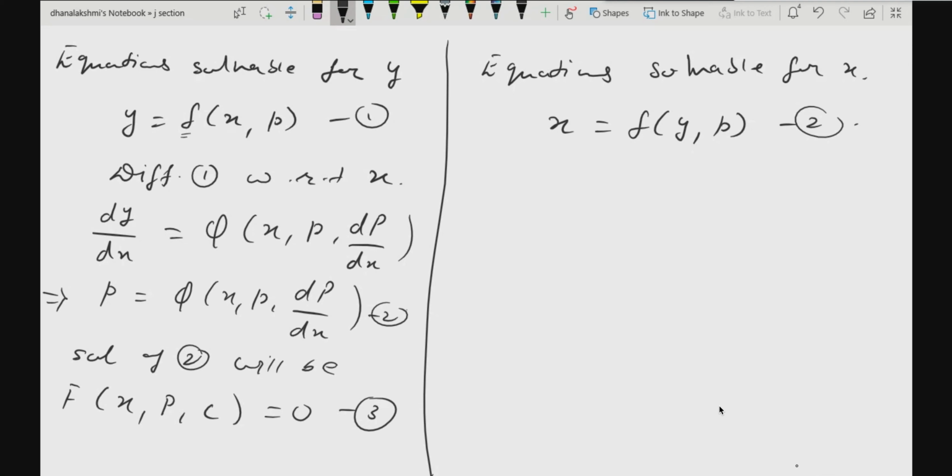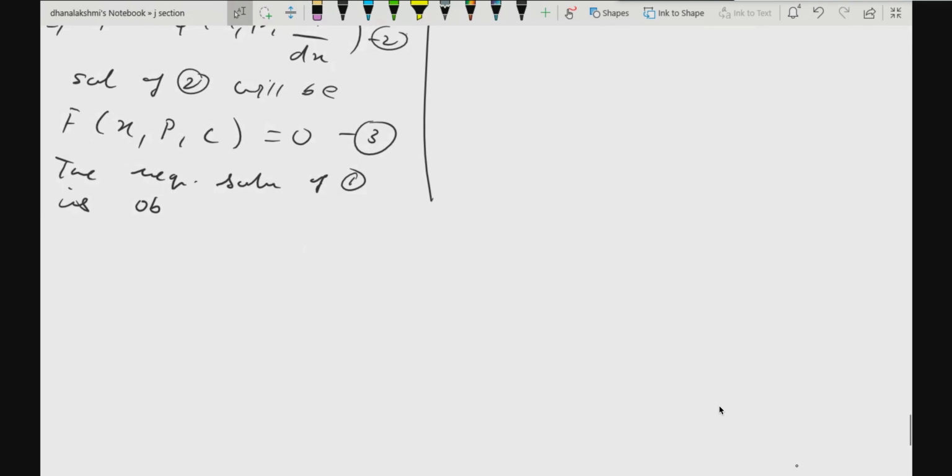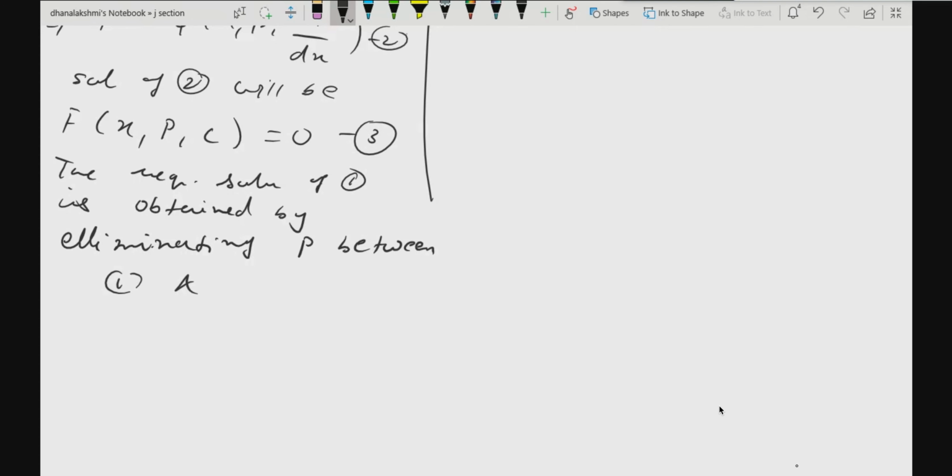So the required solution of 1 is obtained by eliminating p between 1 and 3.